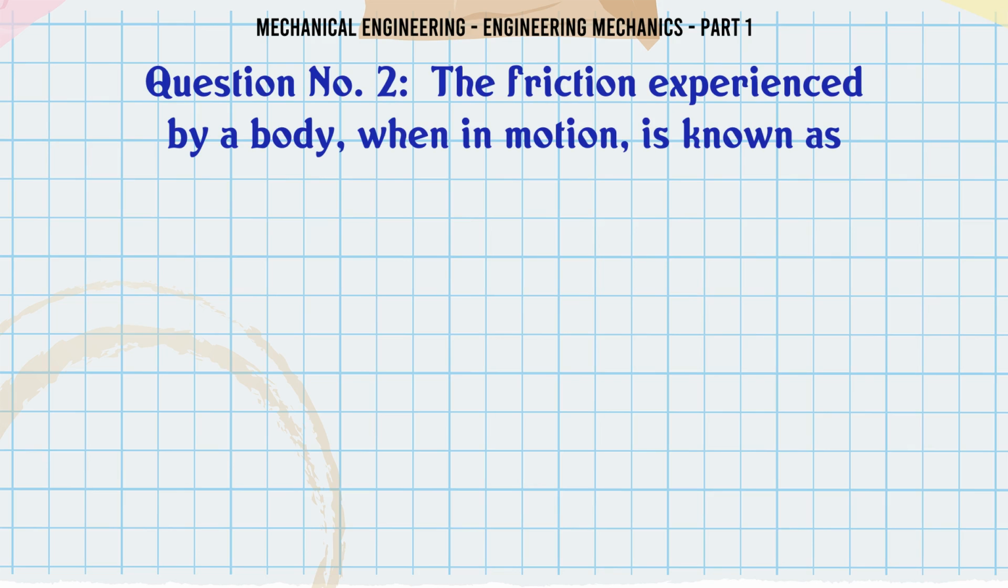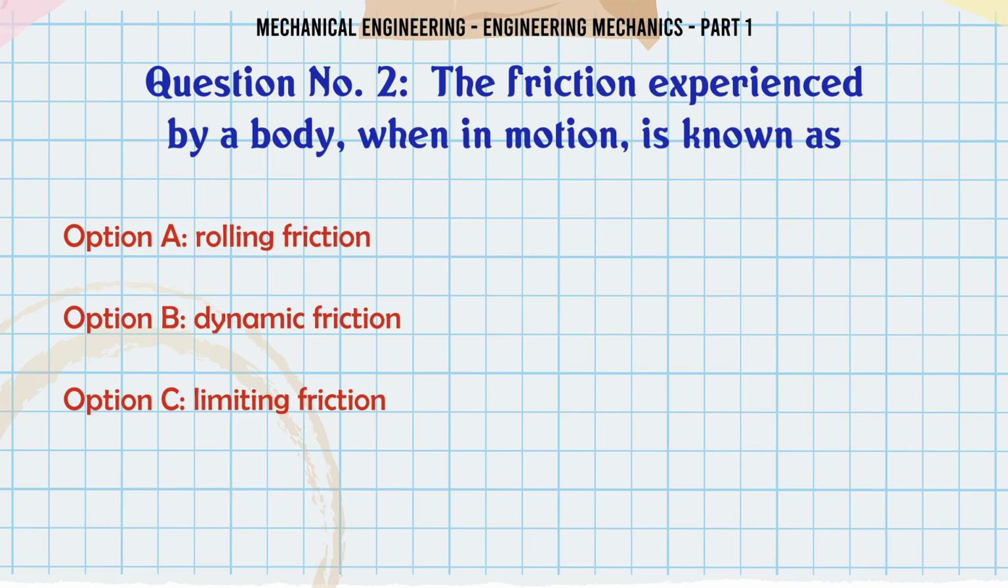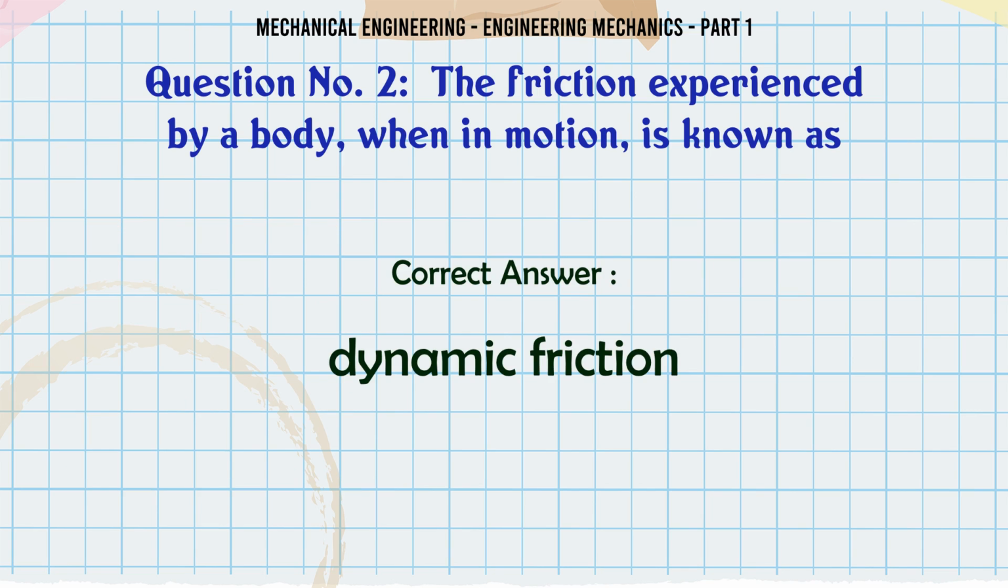The friction experienced by a body when in motion is known as A. Rolling friction. B. Dynamic friction. C. Limiting friction. D. Static friction. The correct answer is dynamic friction.